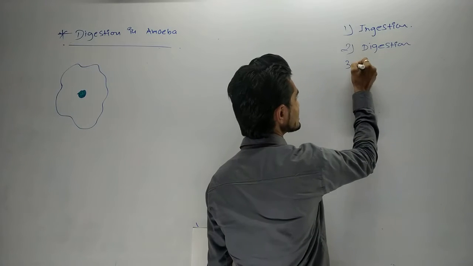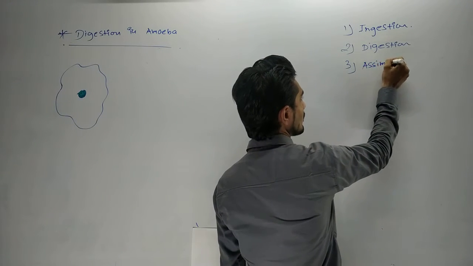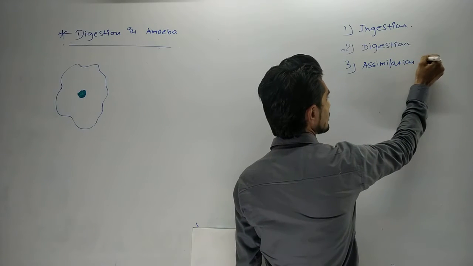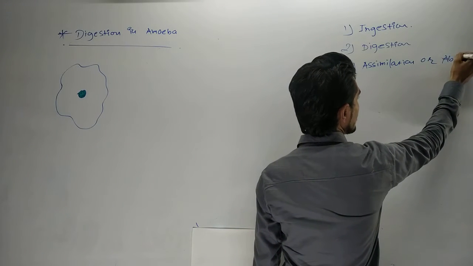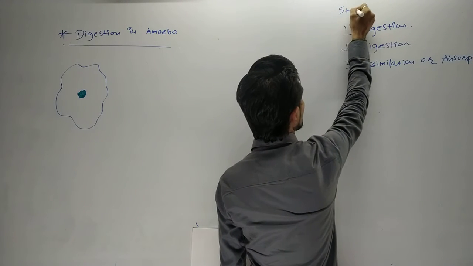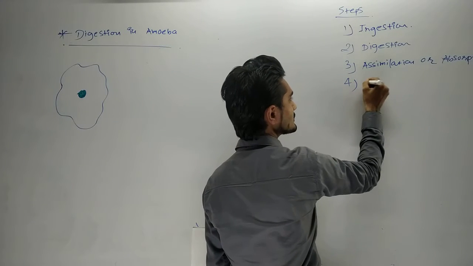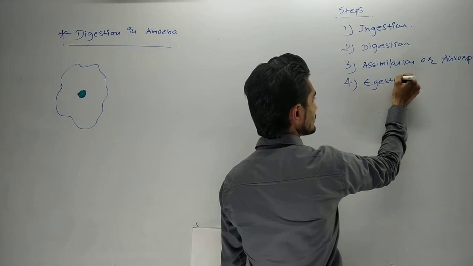The third process is assimilation or absorption. And the last process is called egestion.